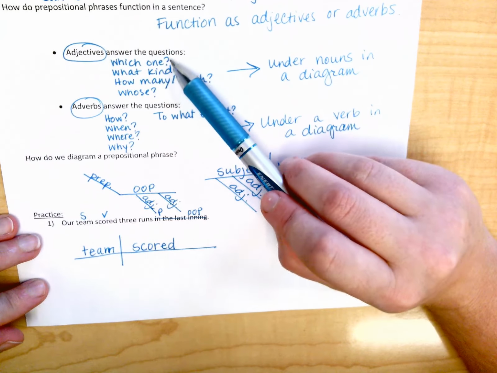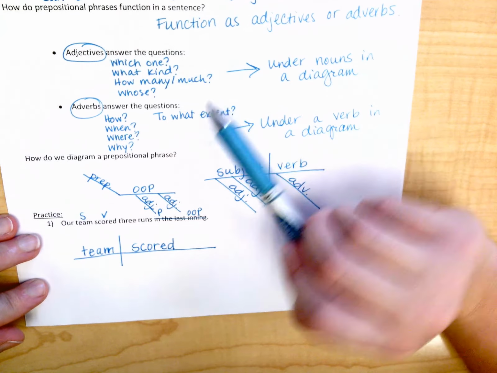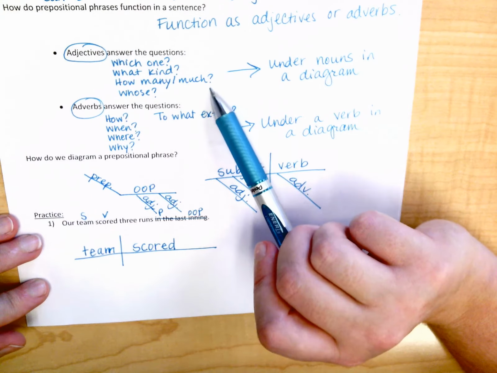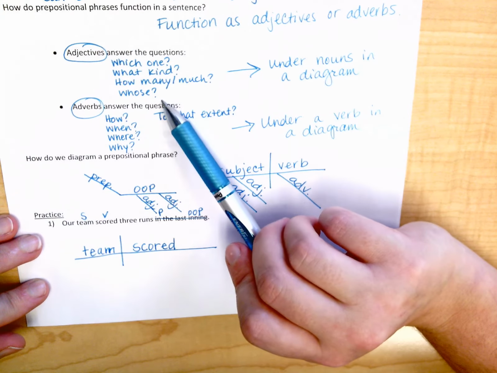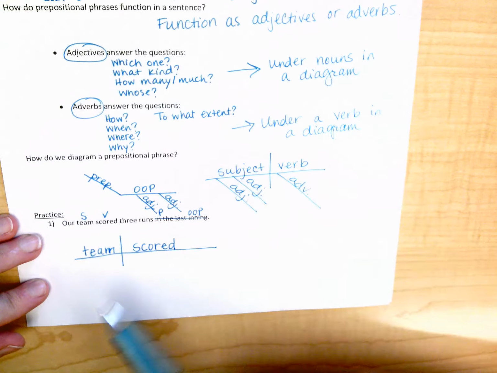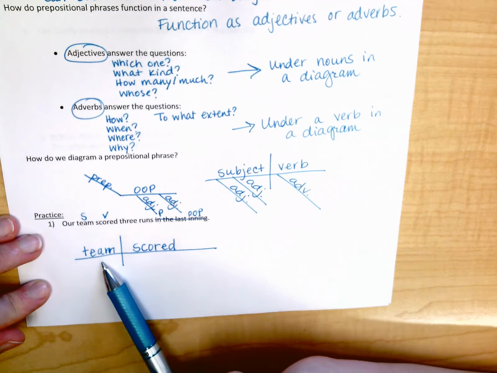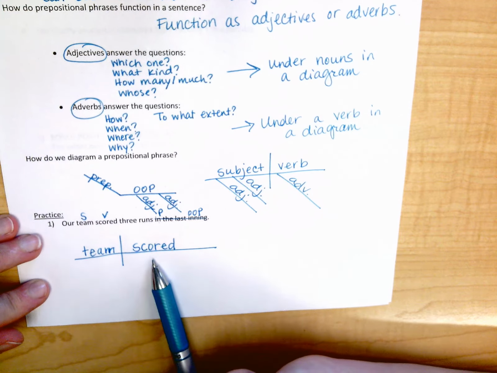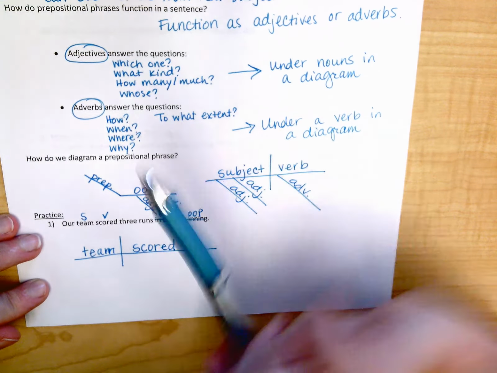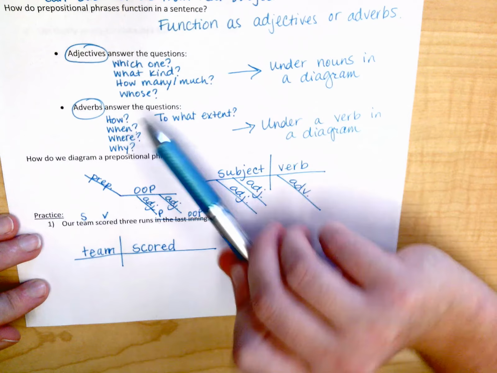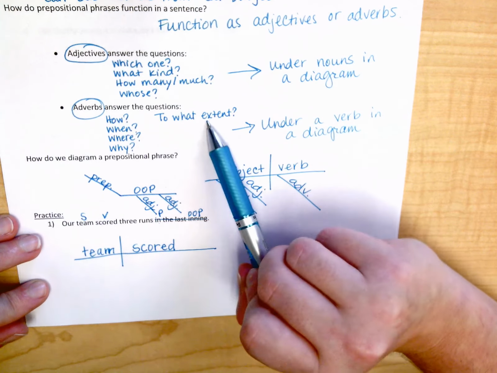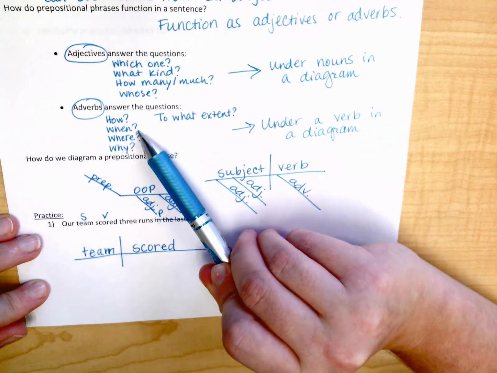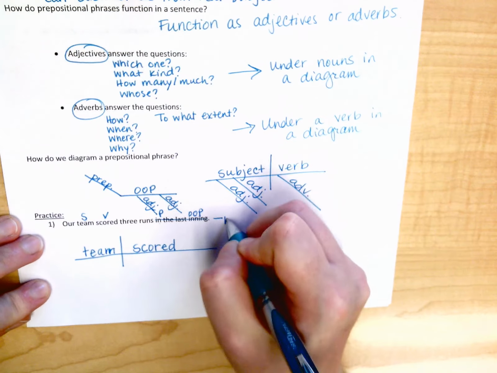So it doesn't answer the question which one, what kind. It doesn't tell me how many or how much. It doesn't tell me whose. So it can't be an adjective. So it's not going to go under team. It has to be an adverb. So it's going to have to go under scored. But I want to know which question it answers. So, in the last inning, how? No. To what extent? No. When? Yes. So this answers the question, when.